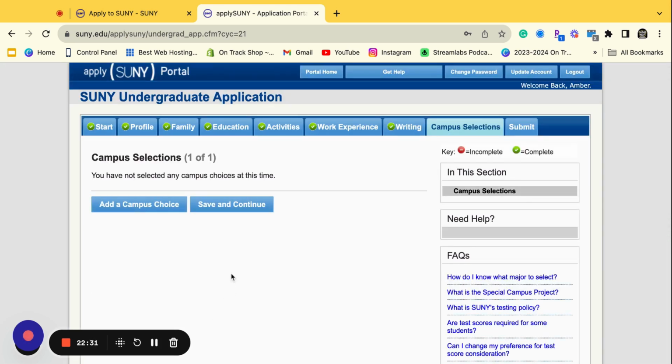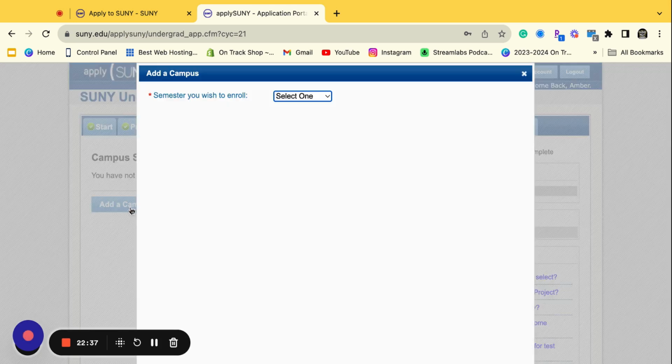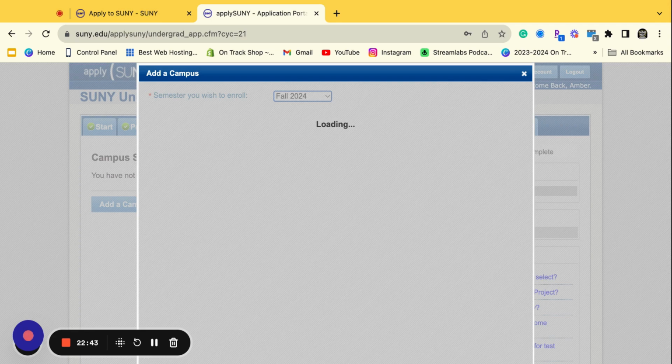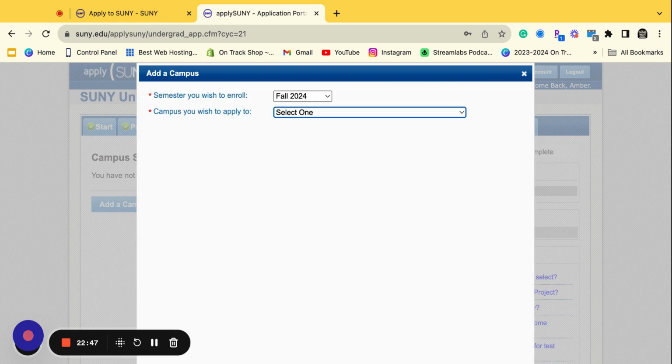Then you're going to add your campuses, right? You get to add your schools. Where do you want to go, right? I'm going to click here and I'm going to put the campus choice. You're going to put the semester you wish to enroll. Like I said before, this is a fall 2024 application, right? It could be for any year. The process is going to be the same. And then I'm going to take some schools and I'm going to put it on my list, right?